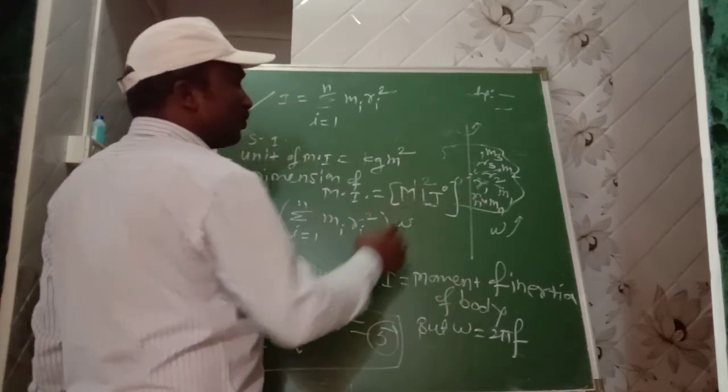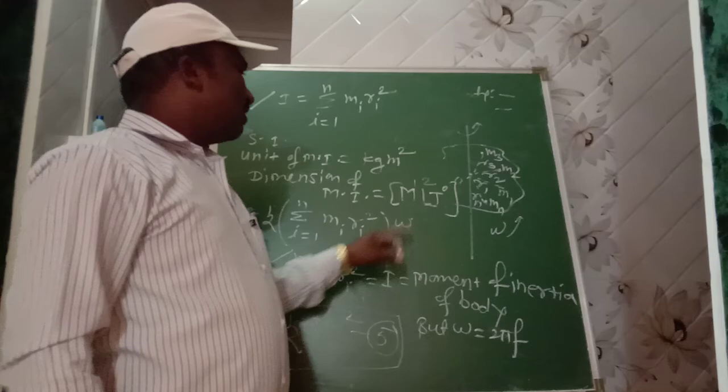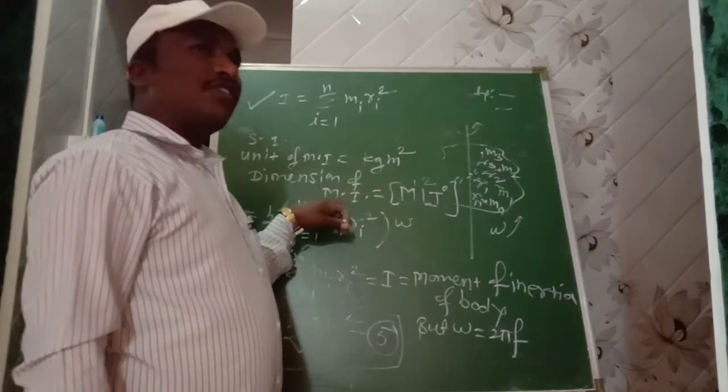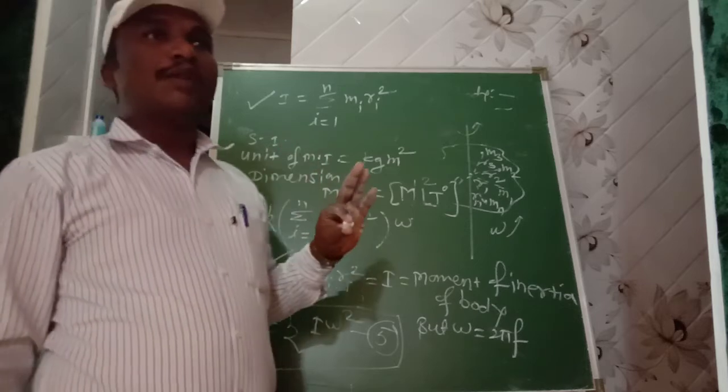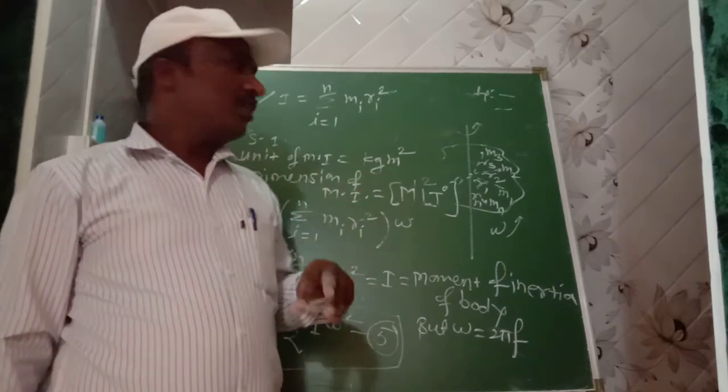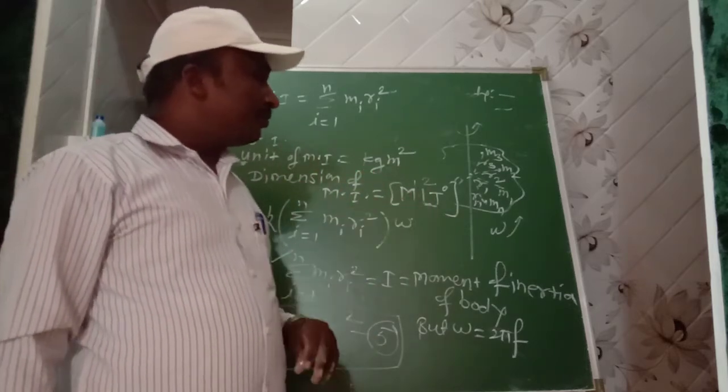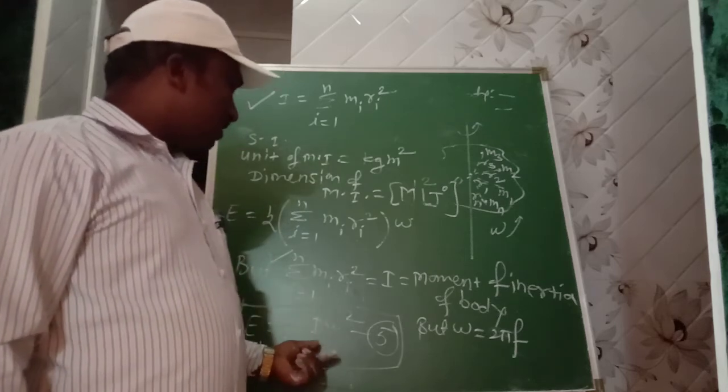L2 M1 T0 or M1 L2 T0, this is the dimension of moment of inertia. Here the short question: define moment of inertia with the certain dimension L2 M1 T0.